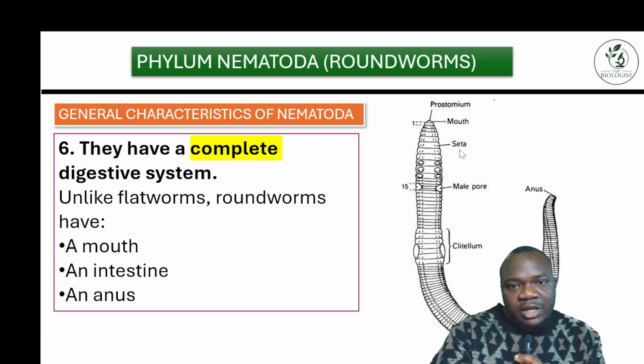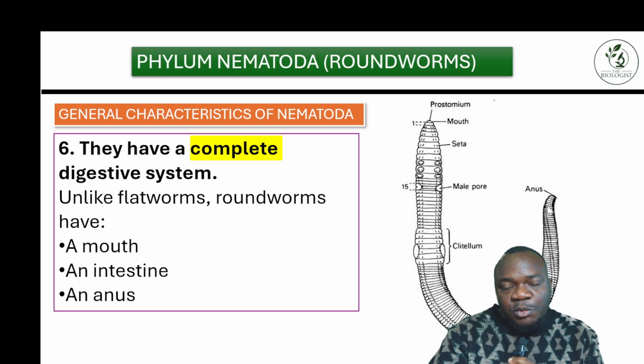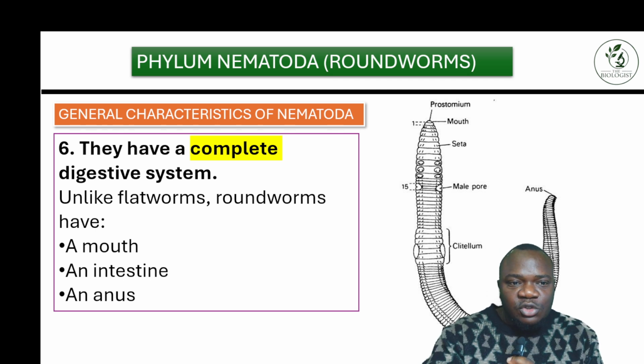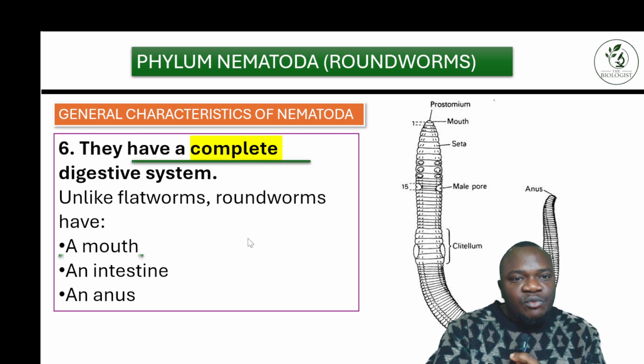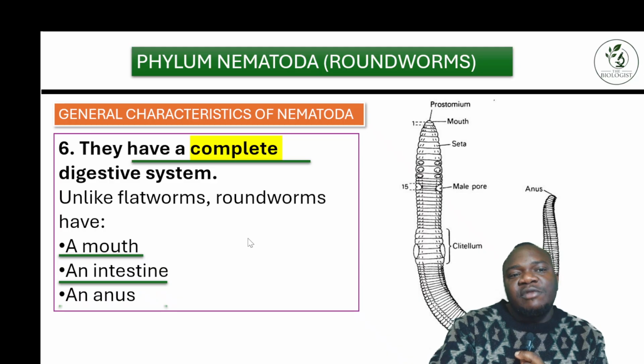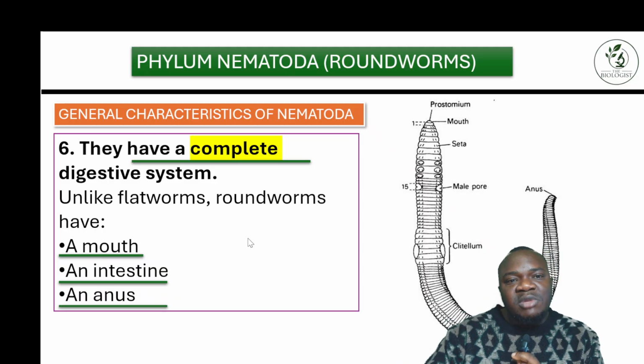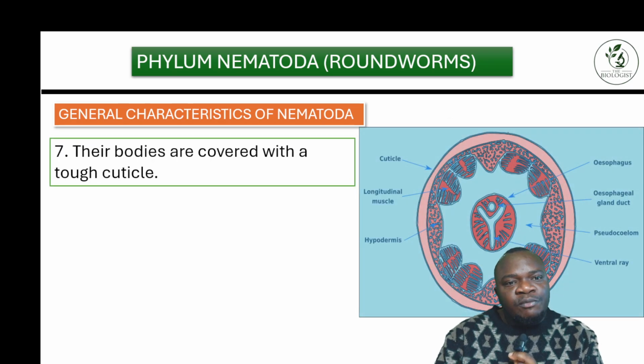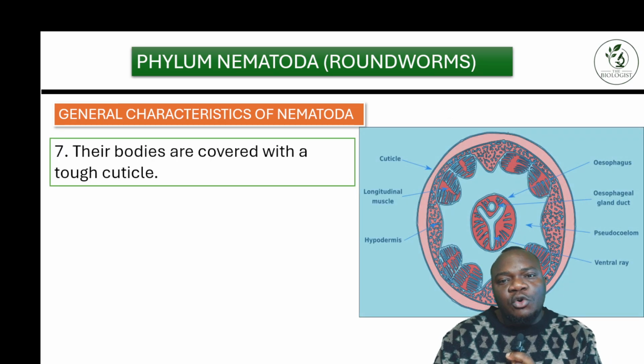And you can see other structures like your setae. You can see the male pore. So if you look at this now, you can see that they have a male pore, but not a female pore, which means most of the species have different sexes. So you can have a male species, you can have a female species. That is just one important point. So they have the mouth, they have the intestine, they have the anus, which makes the digestive system complete.